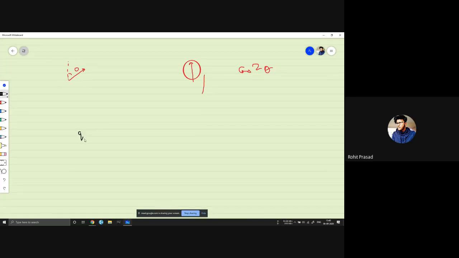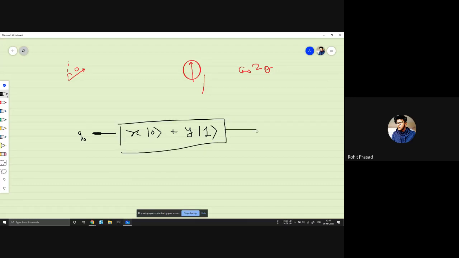Let's say we have a qubit Q0 in the state x|0> plus y|1>, and we measure it and put the value on a classical register C0.